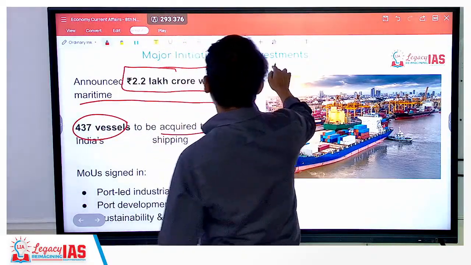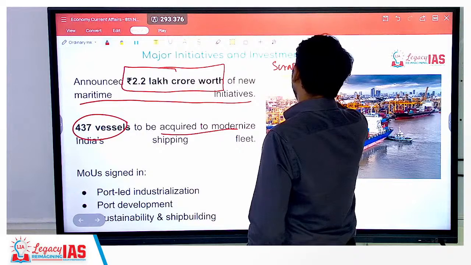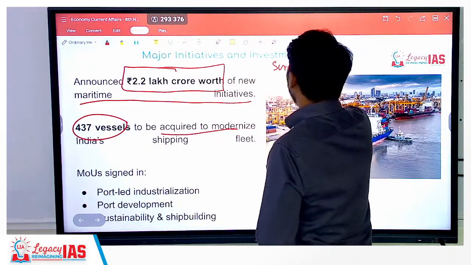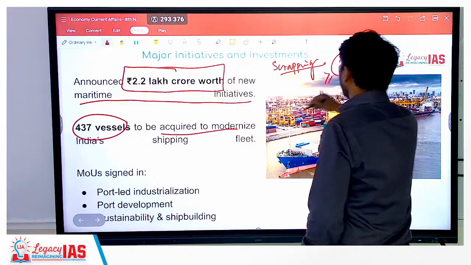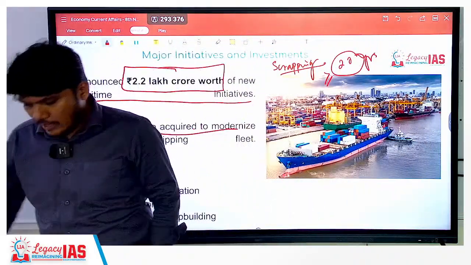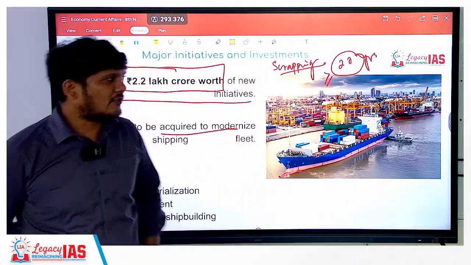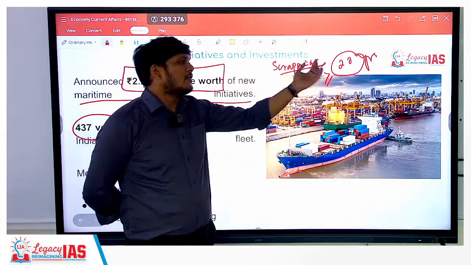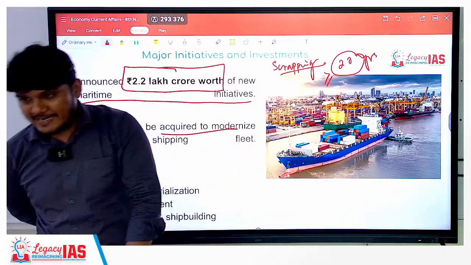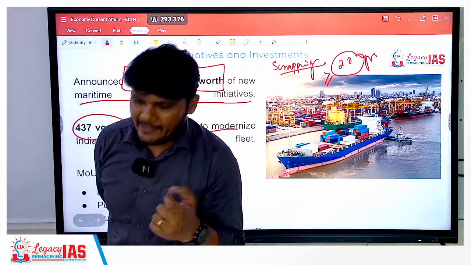See, India has also come up with a new scrapping policy. Now in this scrapping policy, they are saying that any vessel which is 20 years or old should be scrapped. However, there are a lot of arguments against this policy, because certain vessels can be 21 years old but still functioning better. Some can be 19 but not functioning as well. So a blanket rule like that does not work.